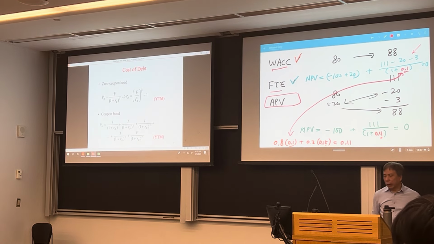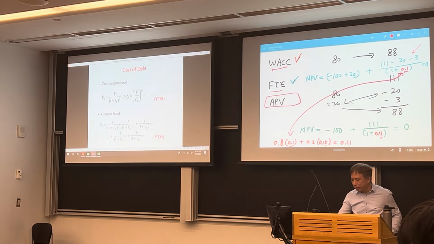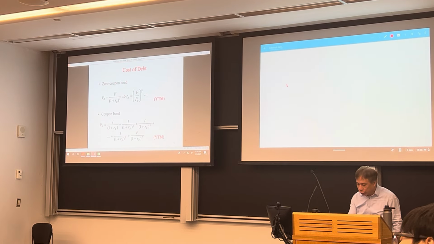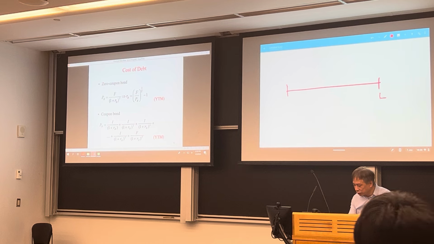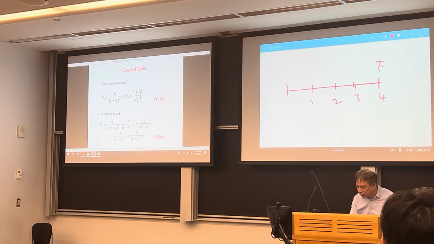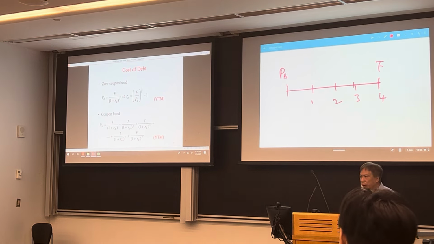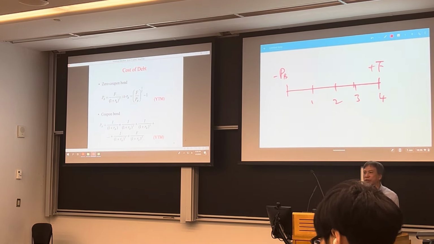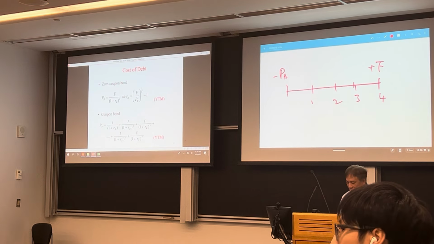Now, the next type of bond the company may have is a zero coupon bond. A zero coupon bond means, let's say this is year 1, year 2, year 3, you have nothing today. You pay this amount to buy the bond and you receive the principal. Usually we assume $1,000.